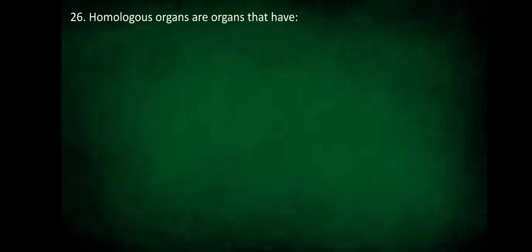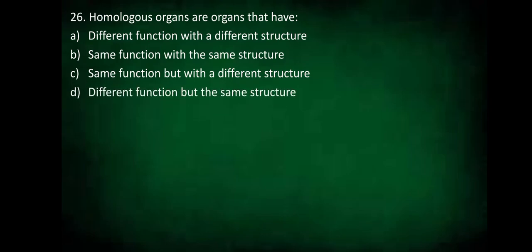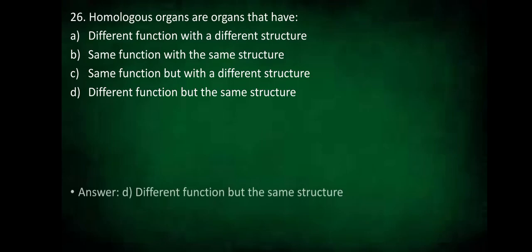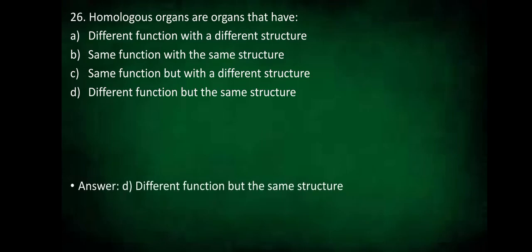26th question. Homologous organs are organs that have different function with a different structure, same function with the same structure, same function but with a different structure, or different function but the same structure. Yes, the answer is different function but same structure. So then it is called a homologous organ.